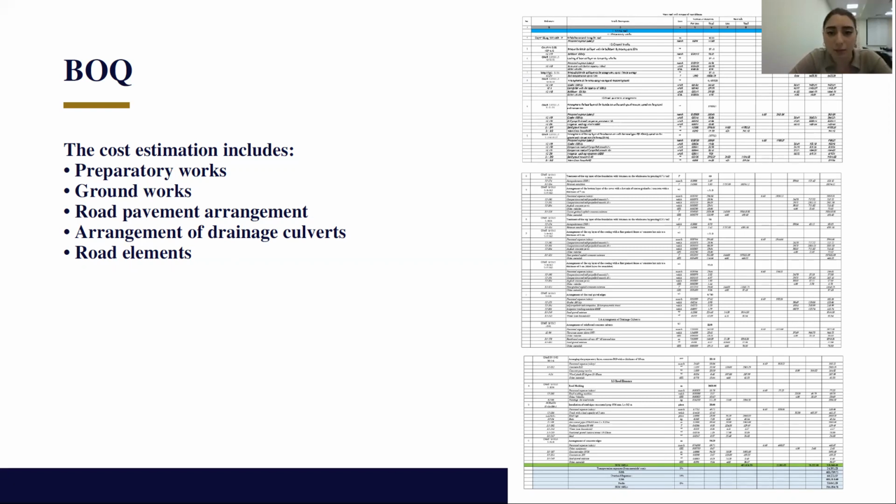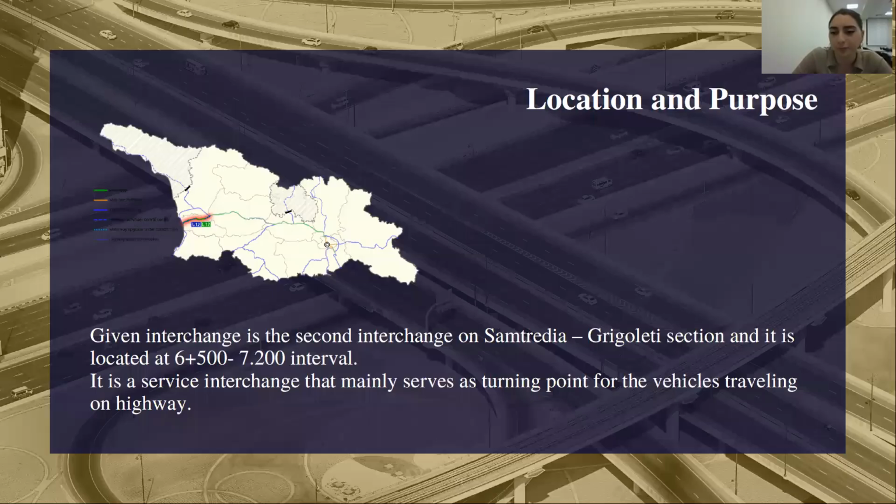The cost estimation includes road signage, marking prices, and all the required elements for proper functioning of the highway. Considering all the materials required for this project and using suitable formulas, we have calculated the total cost. And to prepare the document, I regularly consulted with the design team, and now they will continue the presentation.